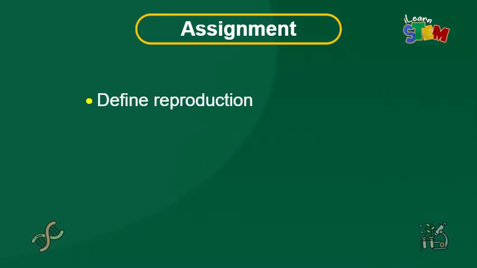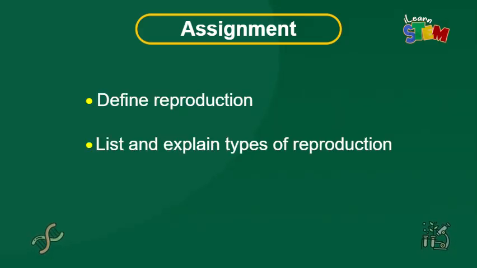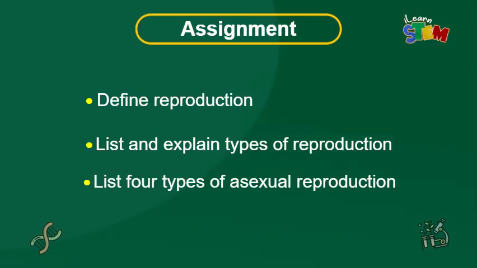1. Define reproduction. 2. List and explain types of reproduction. 3. List 4 types of asexual reproduction.